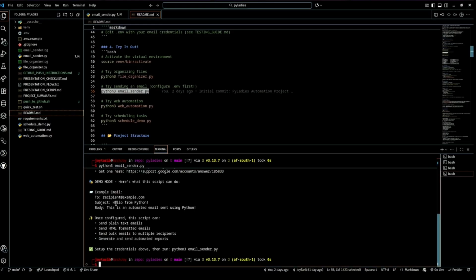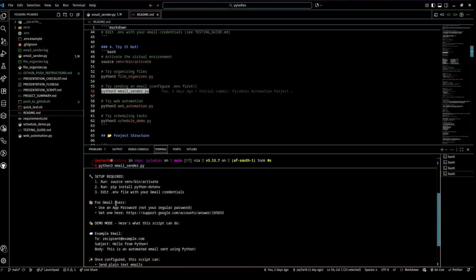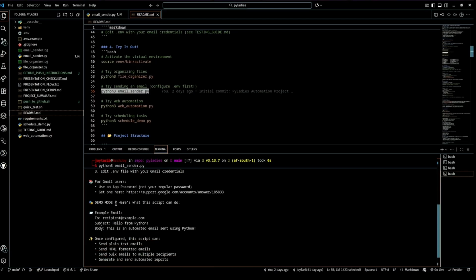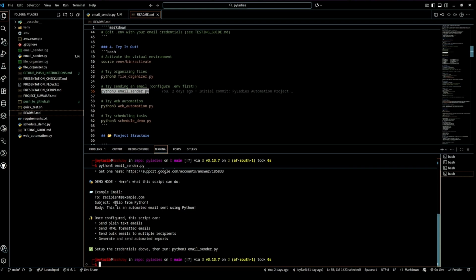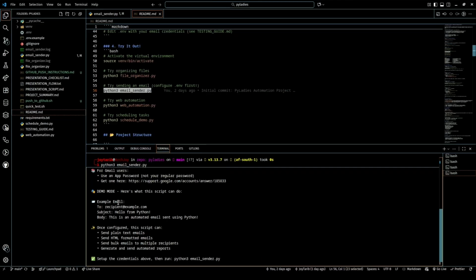And when you run that command, you would see that you will be given steps to configure your Gmail credentials if you haven't done that. So you can also go ahead and read the README file in-depth to see how to configure that. Behind the scenes, I'll be connecting to an email server. I'm using Gmail here. I'm authenticating with my credentials and sending the message, all with just a few lines of code.